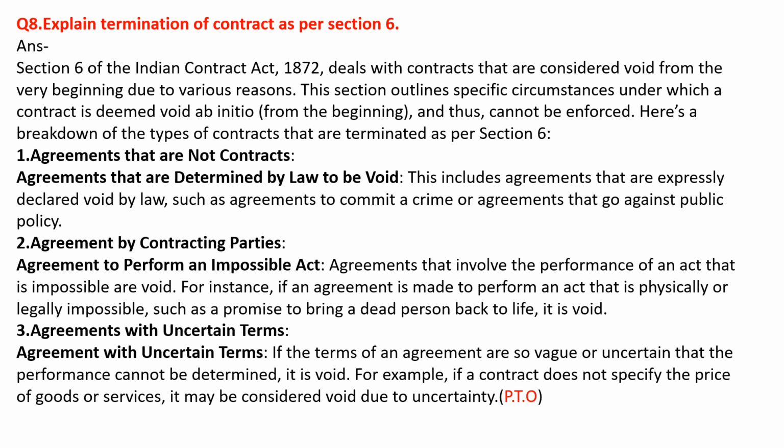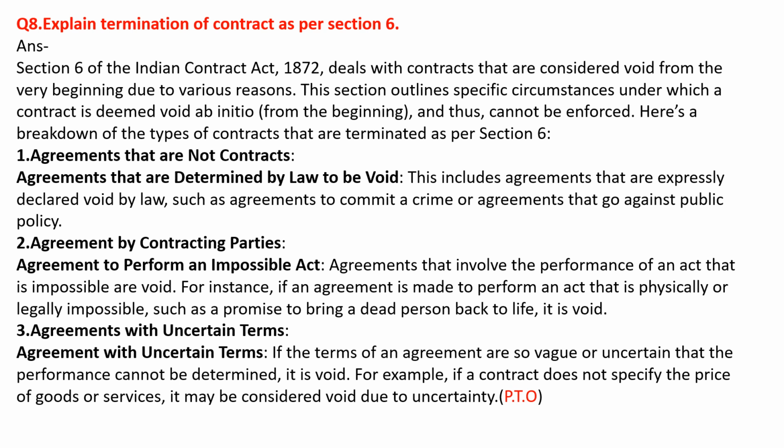Agreement to perform an impossible act. Agreements that involve the performance of an act that is impossible are void. For instance, if an agreement is made to perform an act that is physically or legally impossible, such as a promise to bring a dead person back to life, it is void.